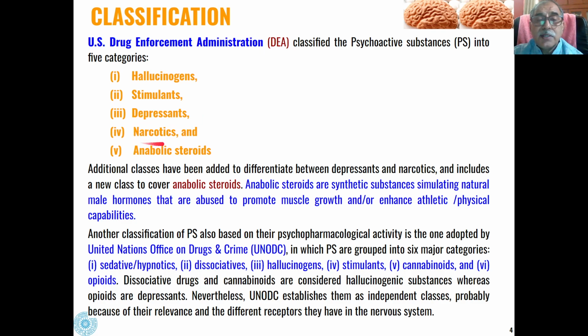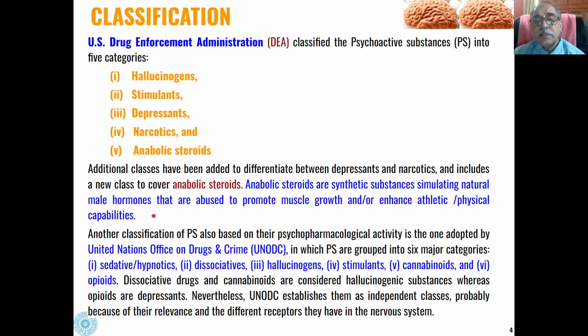Then two more categories have been added: narcotics and anabolic steroids. Anabolic steroids are synthetic substances which stimulate the natural male hormones and are abused to promote muscle growth or enhance the athletic and physical capability of a person, and usually they stimulate in case of males.